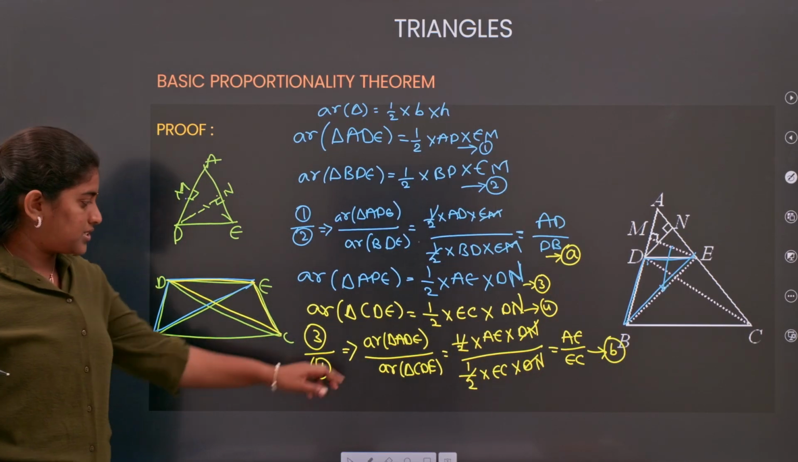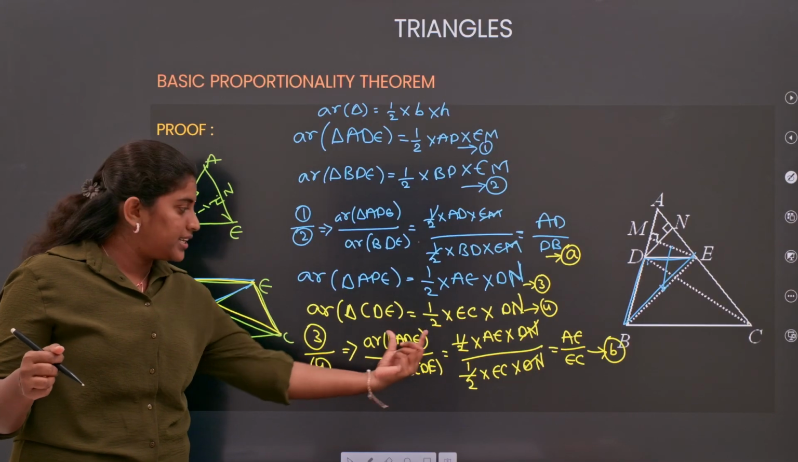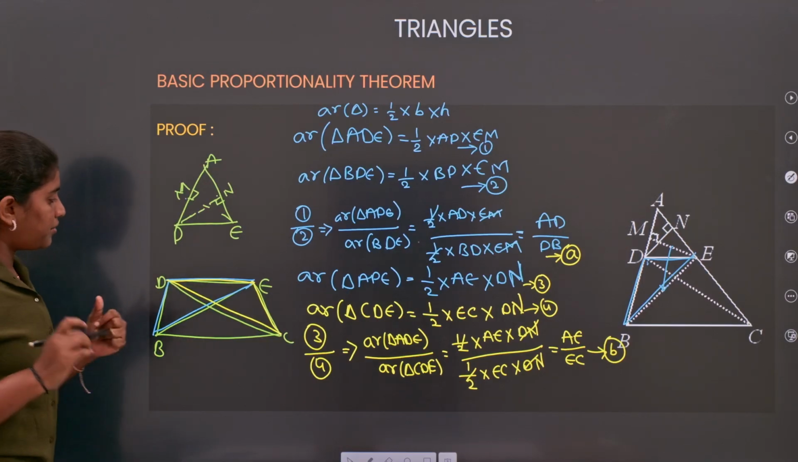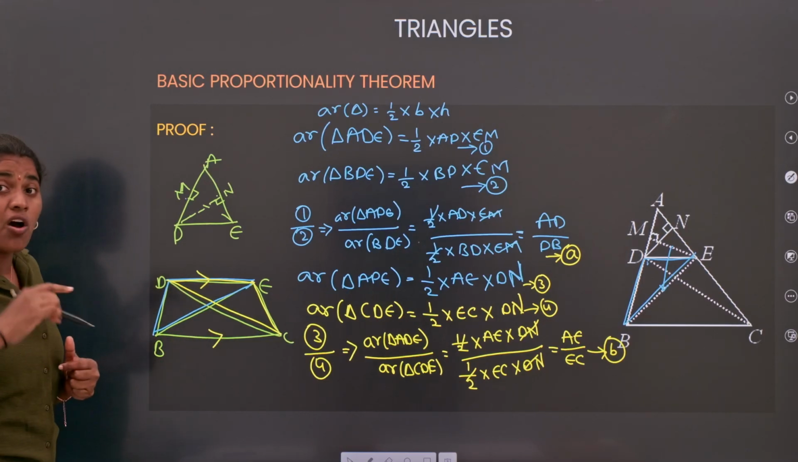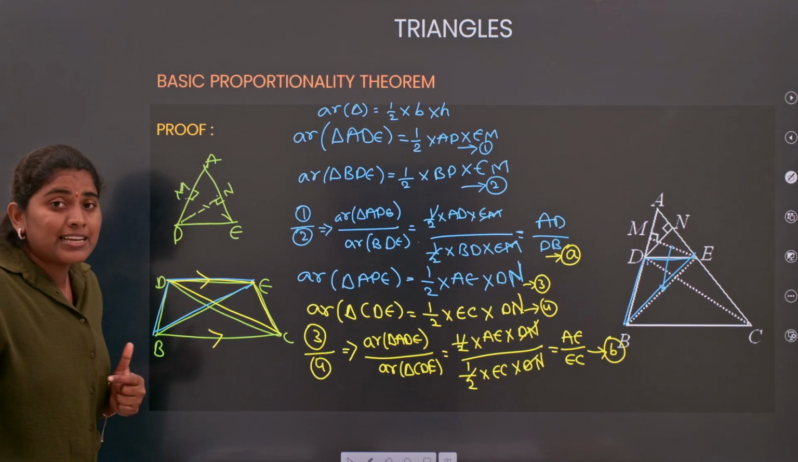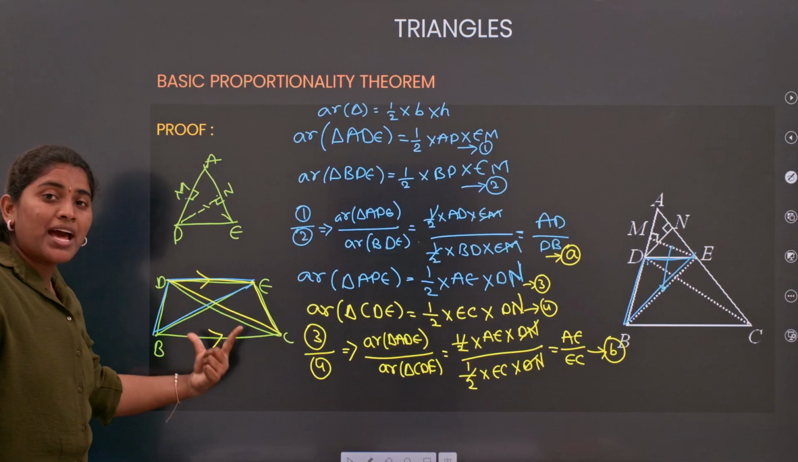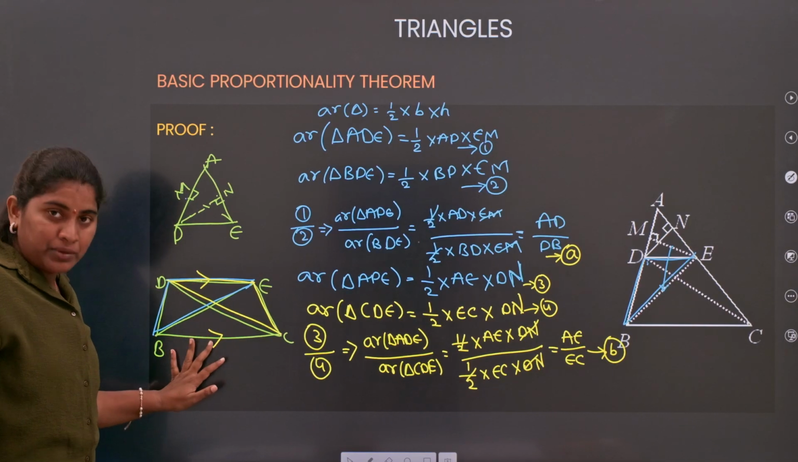Fine, clear about this? How we got the area of the triangle ADE by area of the triangle CDE equals AE by EC. Now, look at here everyone. I am having DE parallel to BC. It's already given because in the statement it is saying that we are having a line DE which is parallel to one side of the triangle, BC. So, DE is parallel to BC.